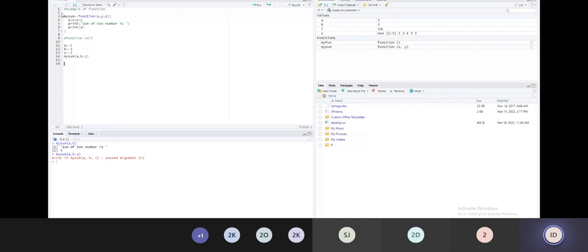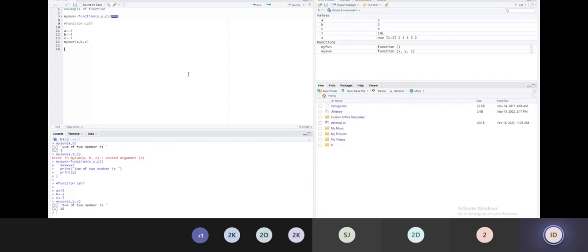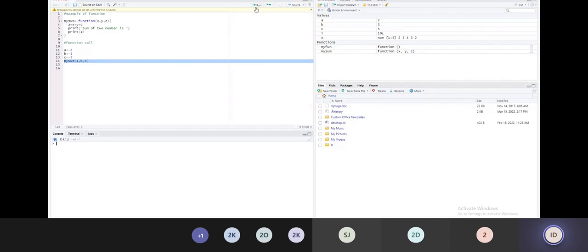So that sum function again we have to change globally, right? And now if I work out this, if I remove this, if I run this, the value is 10. Yes, 3 plus 2 plus 5, 10.